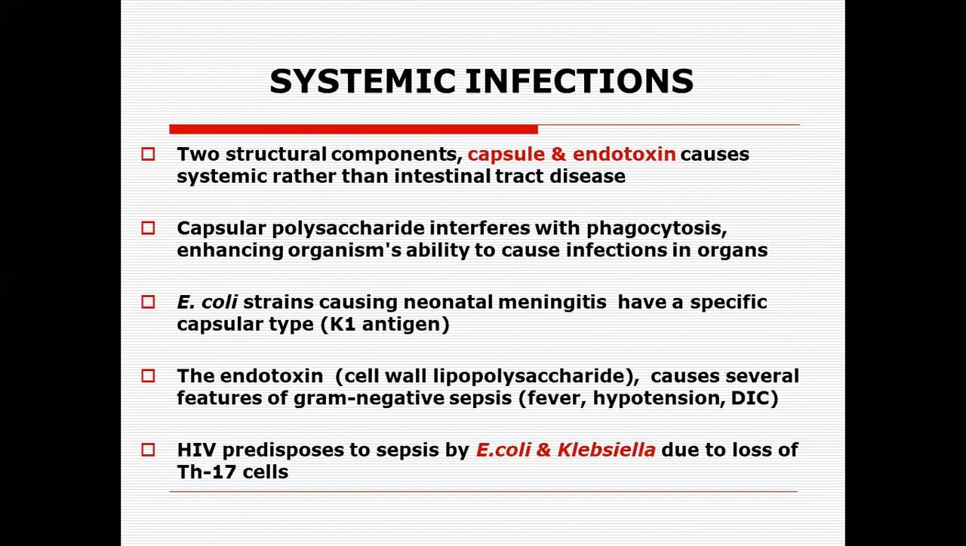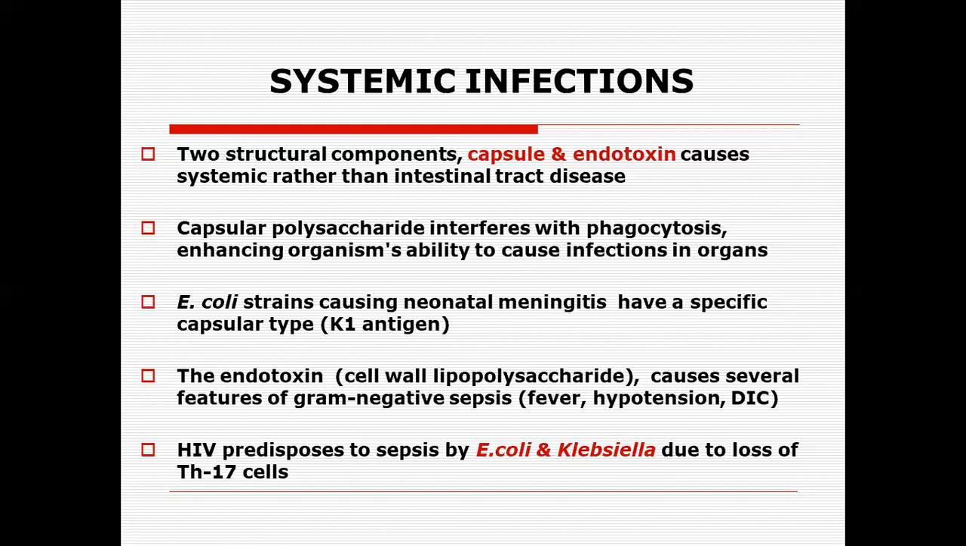Now, what is the outcome of the sepsis? There is a fever, there is hypotension, and there is disseminated intravascular coagulation. These signs and symptoms that we can see clinically are because of the production of endotoxin, which is lipopolysaccharide in nature, and this is the generalized characteristic for all the gram-negative rods.